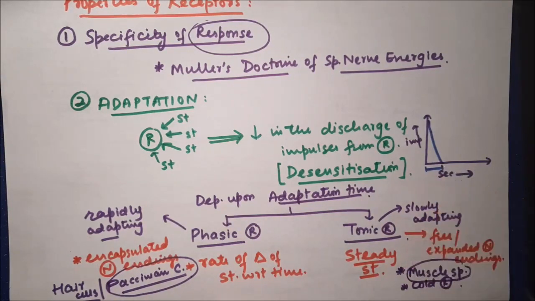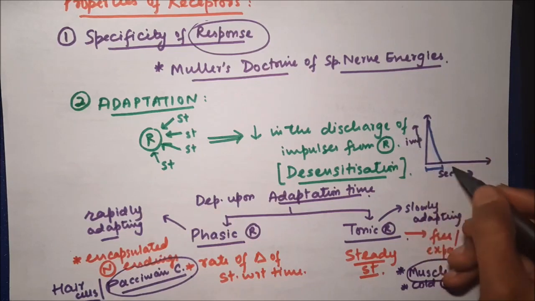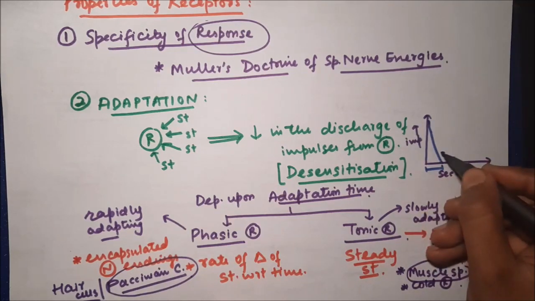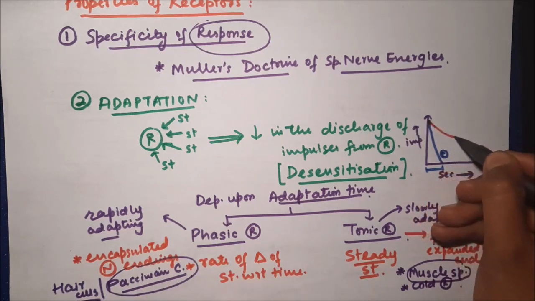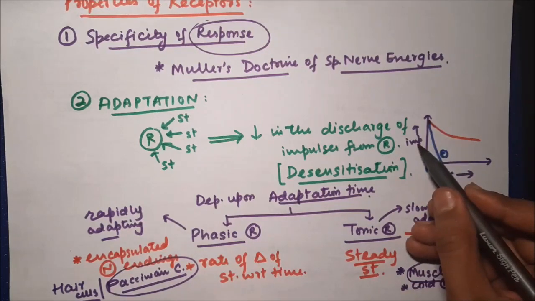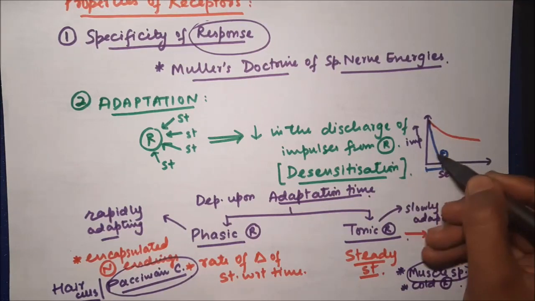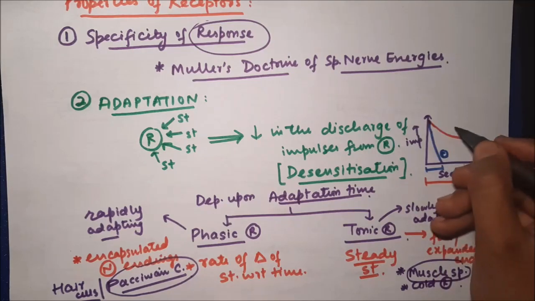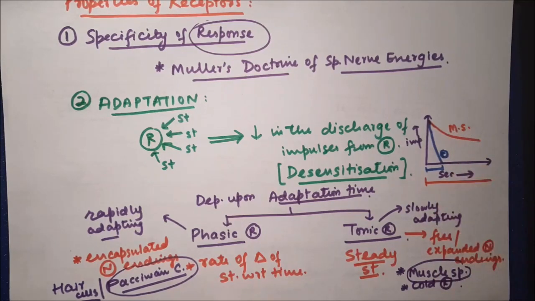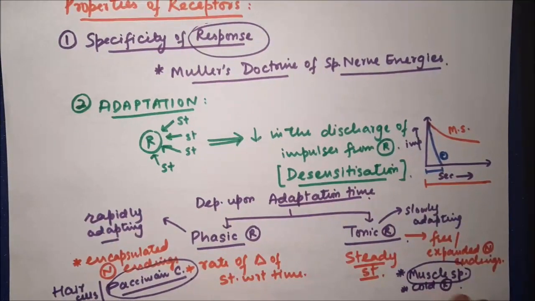That means impulses will reach zero in very little time. On the other hand, in case of muscle spindle, when the stimulus is given continuously, the impulses generated will start decreasing, but they will reach level 0 in much greater time. So these are slowly adapting receptors. This is all about the adaptation of receptors.